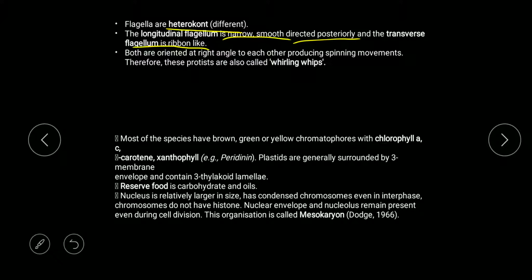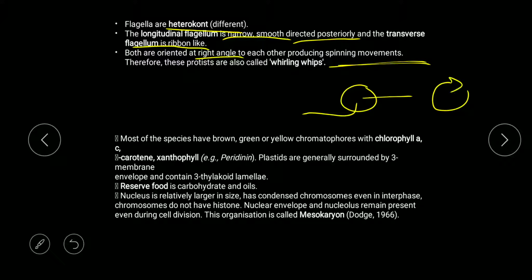Both are oriented at a right angle to each other, and due to this they produce a spinning movement. Because of this spinning movement, they are known as whirling whips.